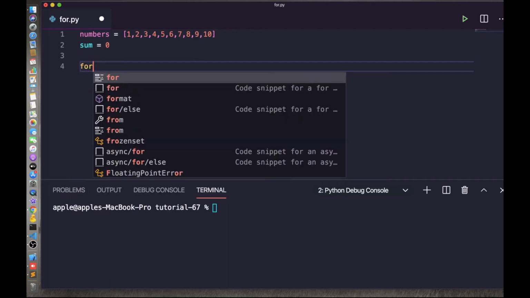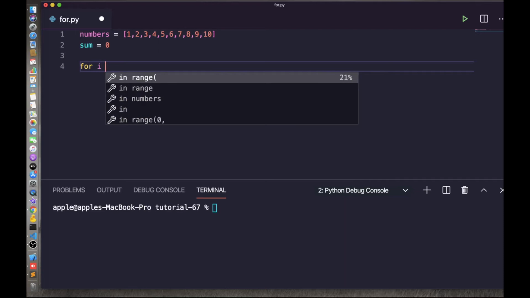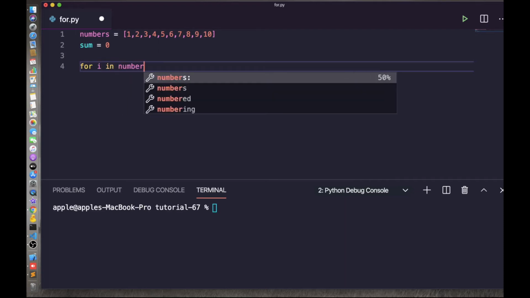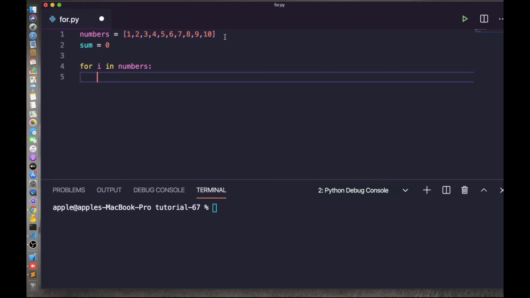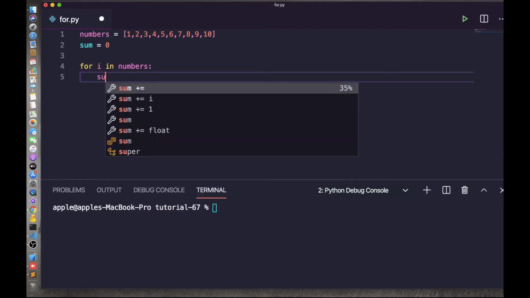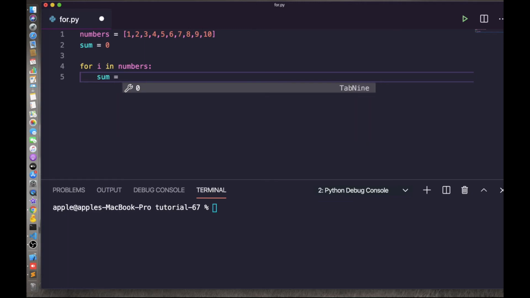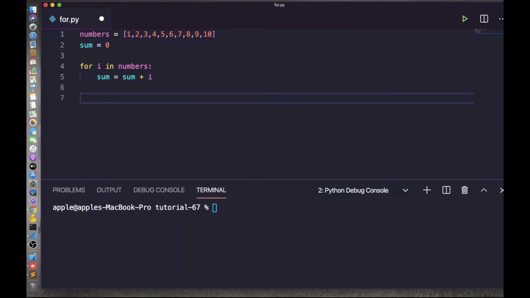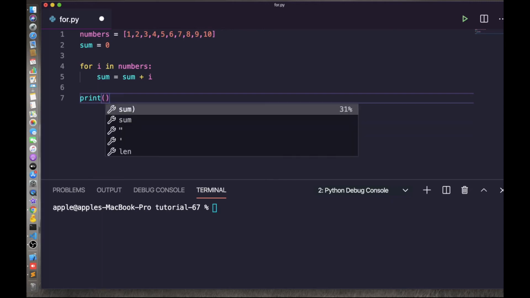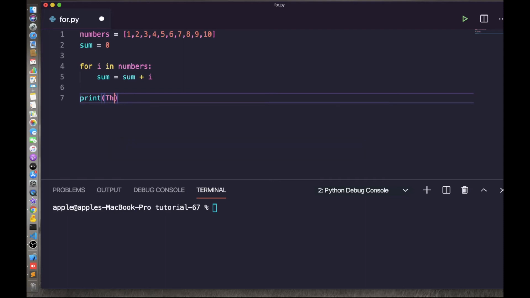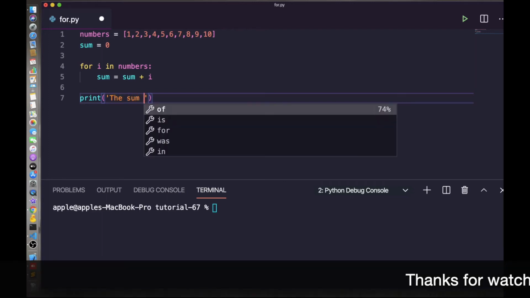So here it is for loop, and the value is i in numbers. Then the body of the loop will be sum equals sum plus i. Here we have done the sum. So let's print this number: print, the sum is, sum.